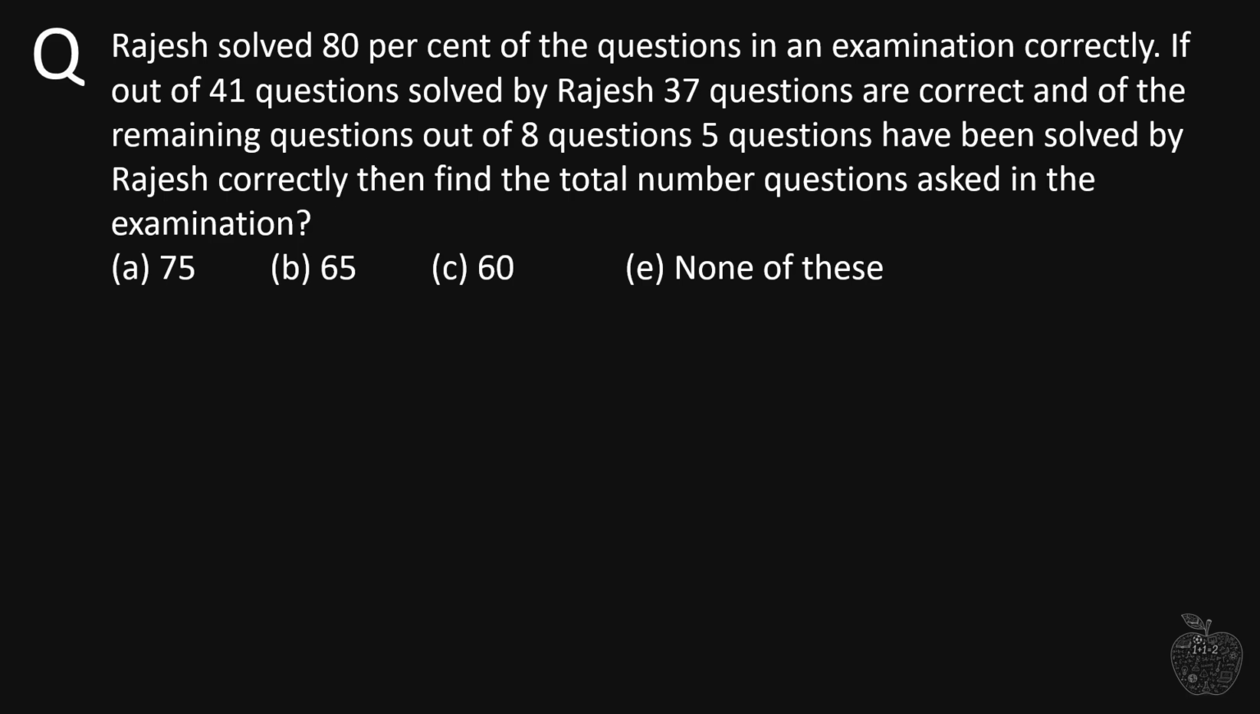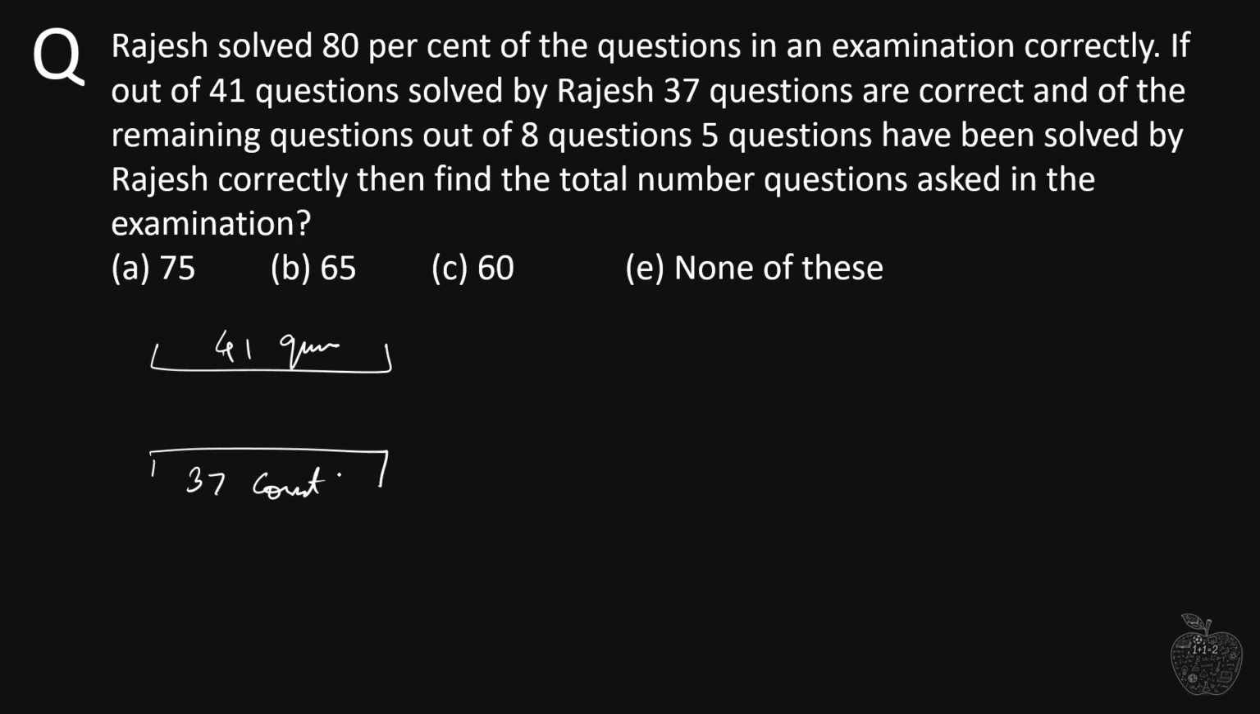Now let me first explain this question to you before moving on towards the solution. Let's see what the question is trying to tell me. We are given that Rajesh solved 80% of the questions in an examination correctly. This is the simple statement. Now moving forward, if out of 41 questions solved by Rajesh, 37 questions are correct, that means that out of those 41 questions, 37 are correct.